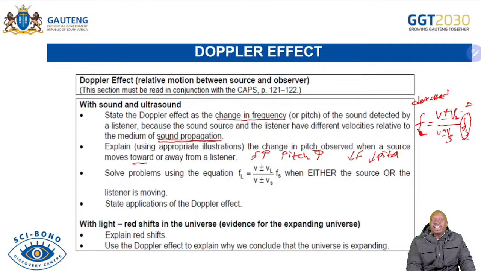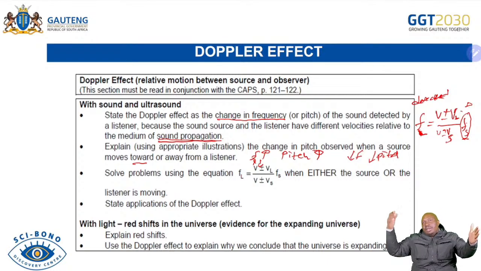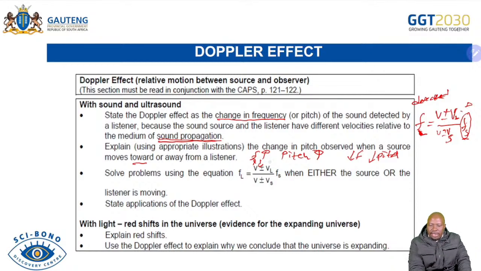Let's not leave the wavelength out of it. As the frequency increases, it means the wavelength decreases. Obviously, the distance between the source of sound and the listener decreases when there is relative motion between them. So as the wavelength decreases, the frequency increases and the pitch increases.